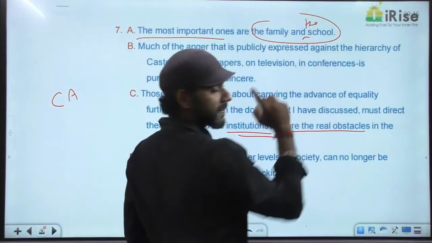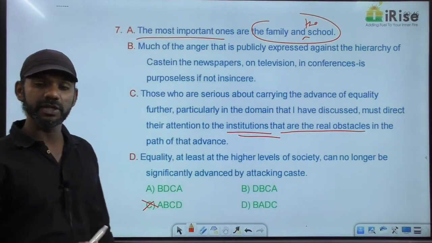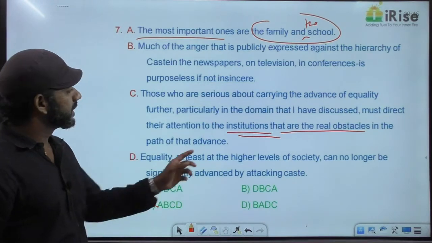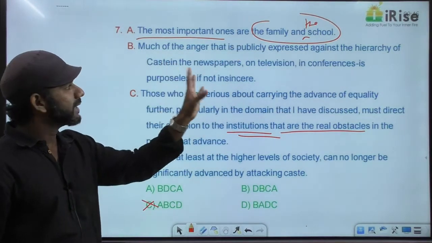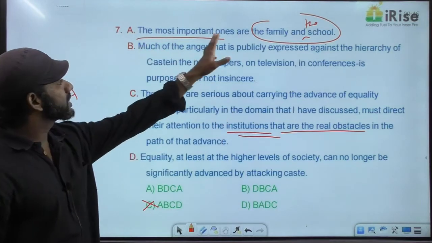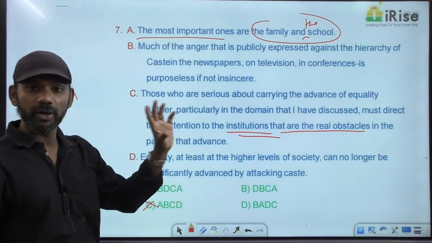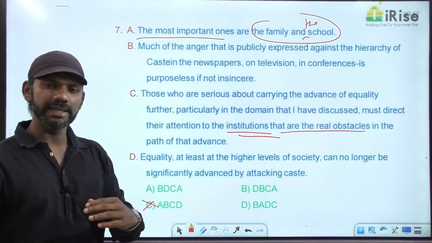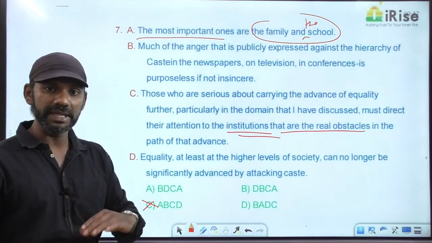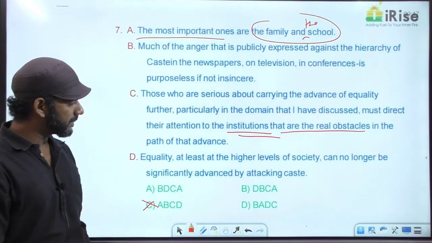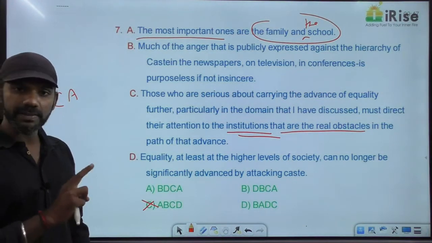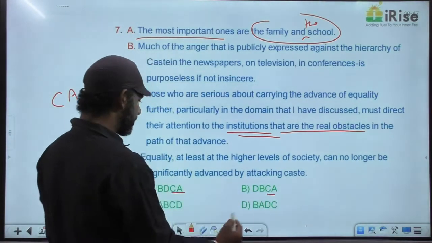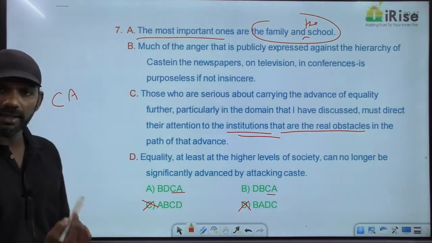It's a printing mistake. The rule regarding "and" that we discussed in subject-verb agreement. These are two different institutions: the family and the school. So the institutions refer to the family and the school. The most important ones means the most important institutions are the family and the school. So an example always supports a statement that comes immediately before it. So CA must be a mandatory pair. We have two options with CA as mandatory pair, options A and B. So based on that, C and D are eliminated.